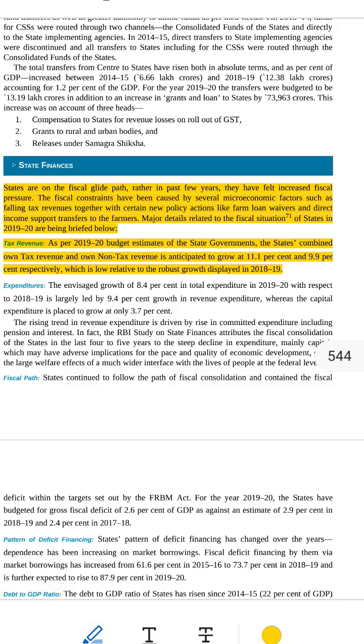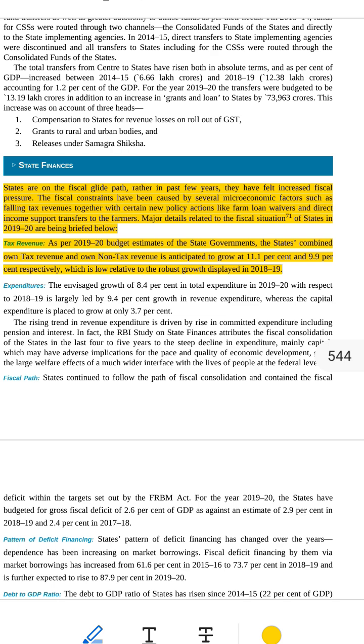3. Fiscal constraints have been caused by several microeconomic factors. Very easy meaning: there are some small-level micro problems in the economy that are making it hard for states to manage their money. 4. Microeconomic problems. Let's see them one by one.